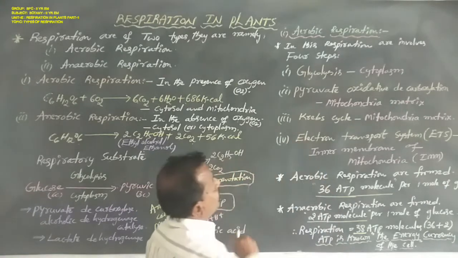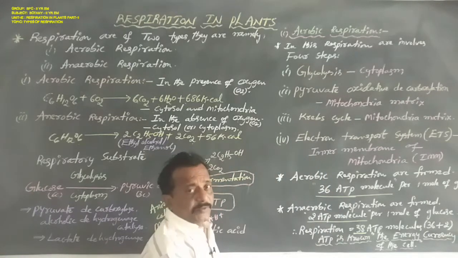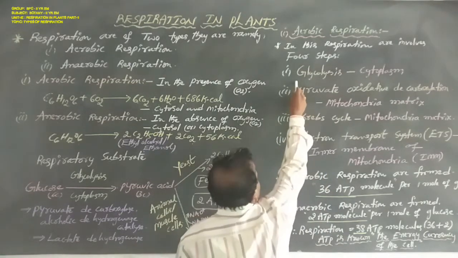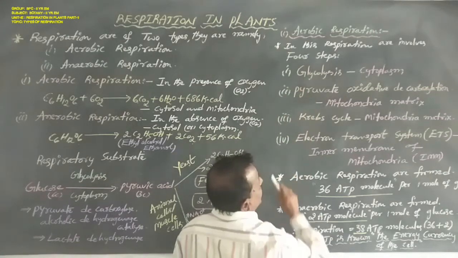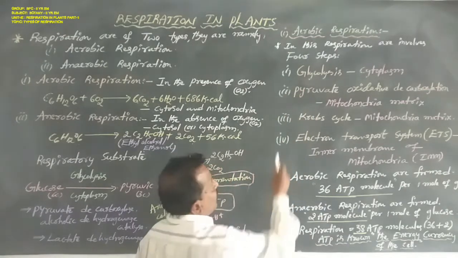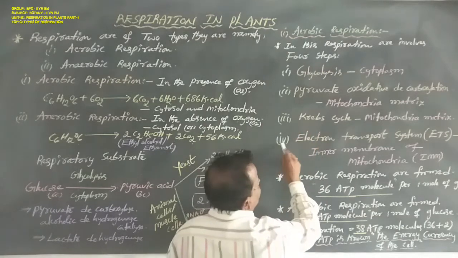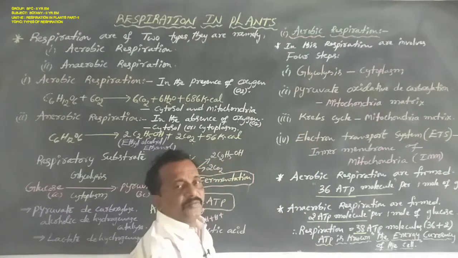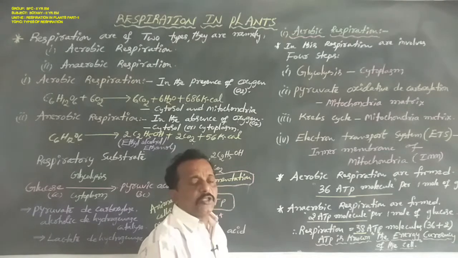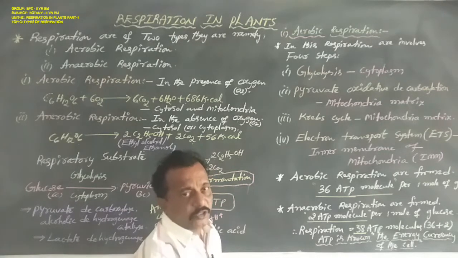Aerobic respiration involves four steps. First step glycolysis, second step pyruvate oxidative decarboxylation, third step Krebs cycle or citric acid cycle, fourth step electron transport system, ETS or oxidative phosphorylation.